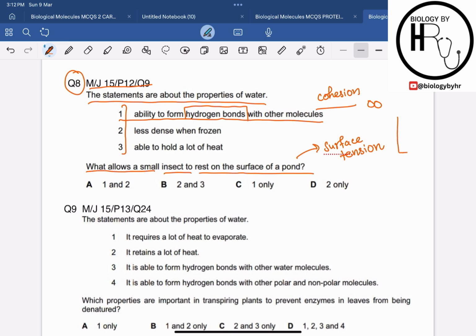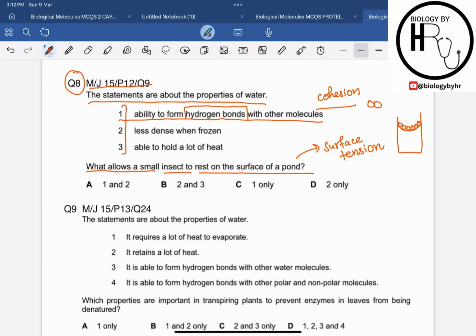Why? Because what is surface tension? Basically, it is the tension created on the surface due to the attraction between water molecules, right? Surface tension is basically due to the cohesion between water molecules, or the attraction between the water molecules at the surface of the water.